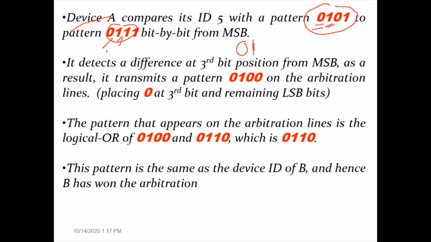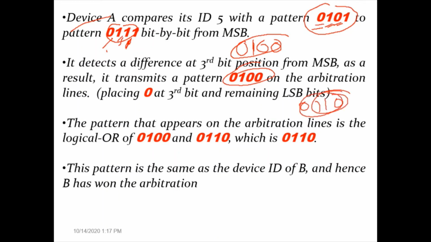Then for the third bit, the received bit is 0 but the original ID bit is 1. This is a change, so that bit and all remaining bits are made 0. This is the new ID calculated by device 5. Similarly device 6 also calculates its new ID, which is 0, 1, 1, 0.